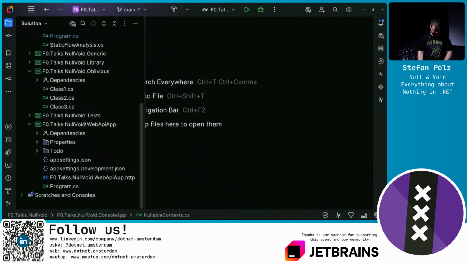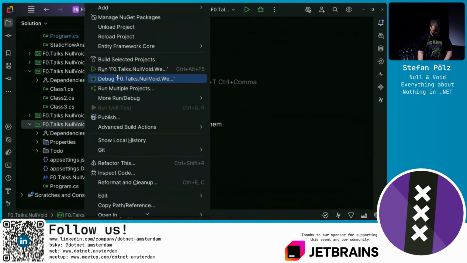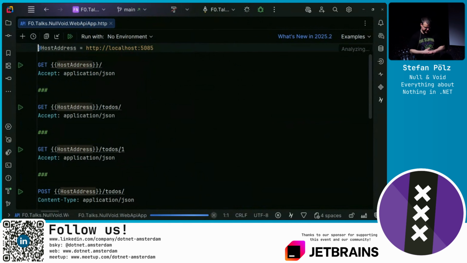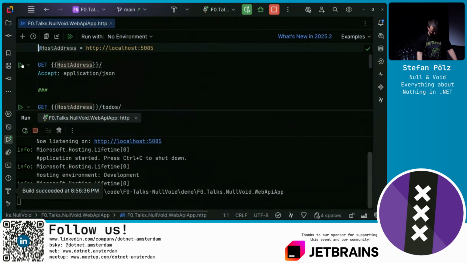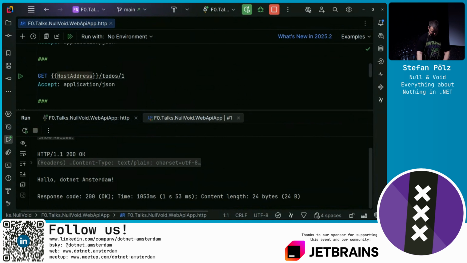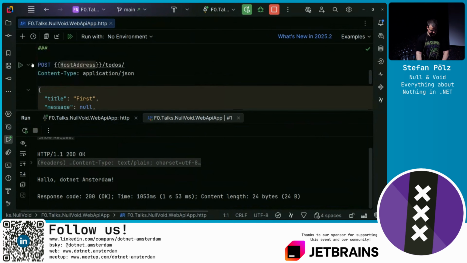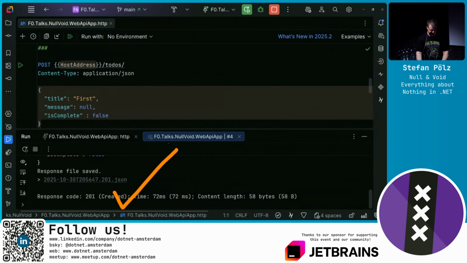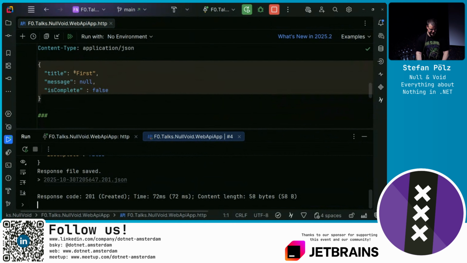So if we run this web app, we can also use the amazing HTTP file to quickly have an HTTP client at hand to do requests against this web API. Well, we can get some basic information like hello .NET Amsterdam. We can create a new item. Succeeded. If I would set the title to null, now I'm violating the nullable contract,